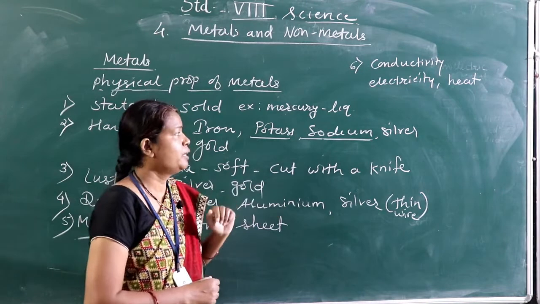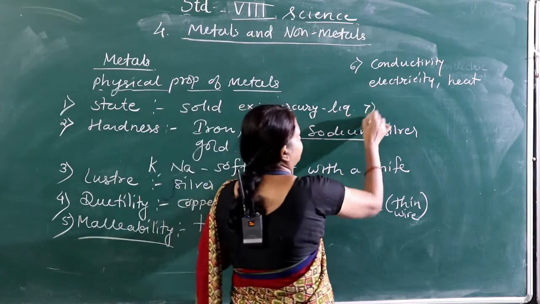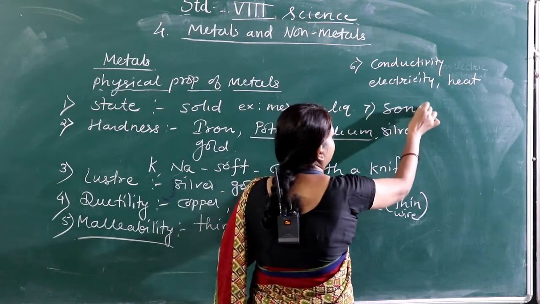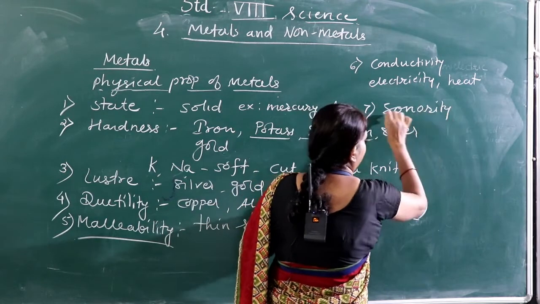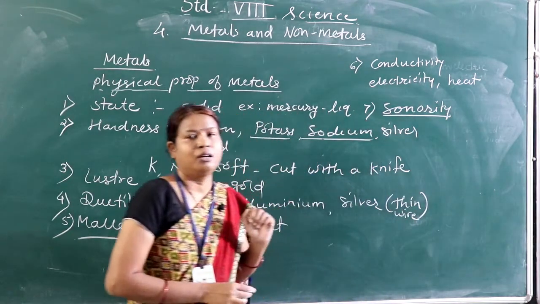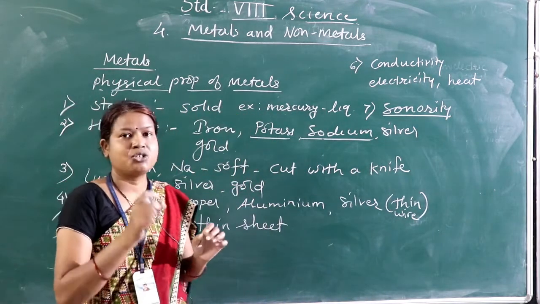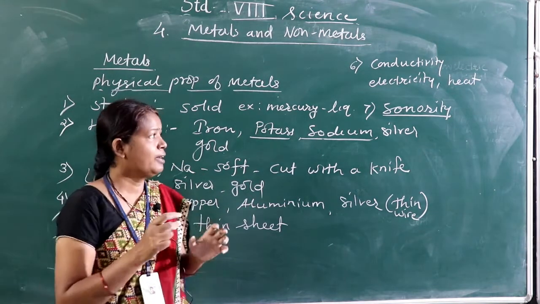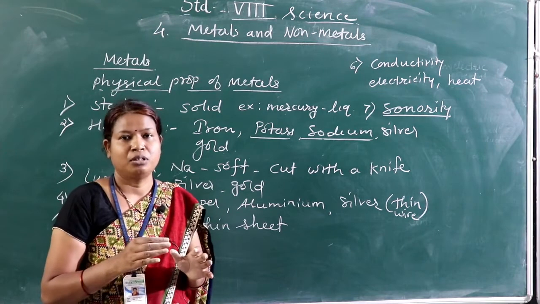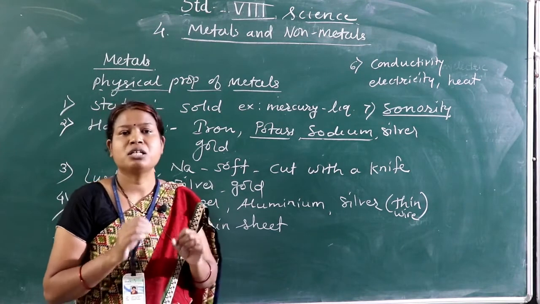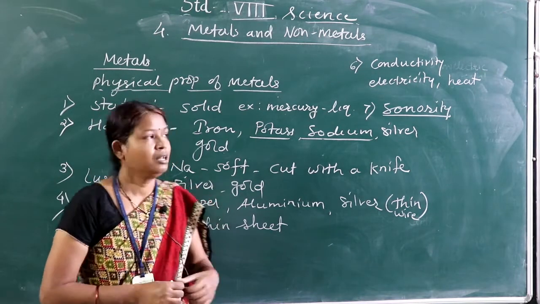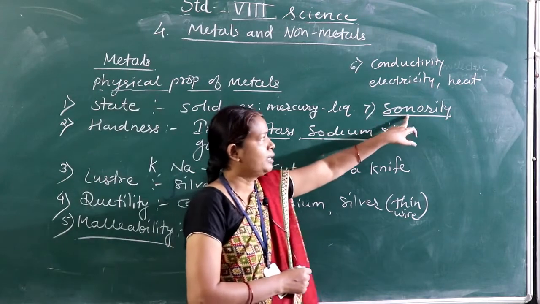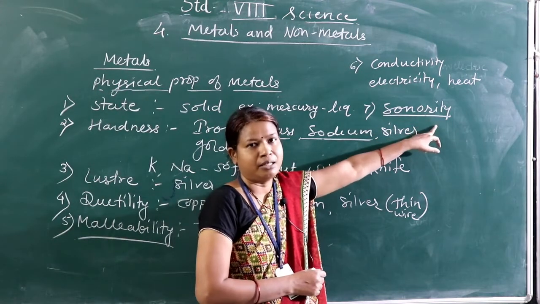One more property, that is sonority or sonorous. The metals, if struck by applying a force, can produce a sound. So the property of producing a sound by any metal is called sonority of the metals.